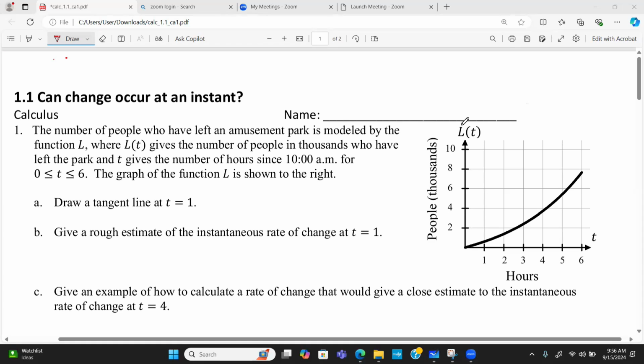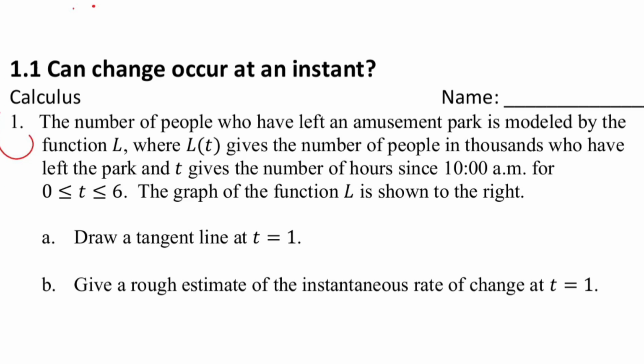What we're looking at today is calculus. It says, can change occur at an instant? The first question says the number of people who have left an amusement park is modeled by the function L, where L of t gives the number of people in thousands who have left the park, and t gives the number of hours since 10 a.m.